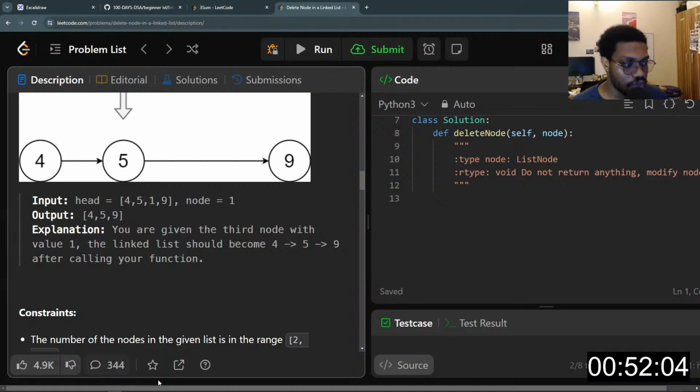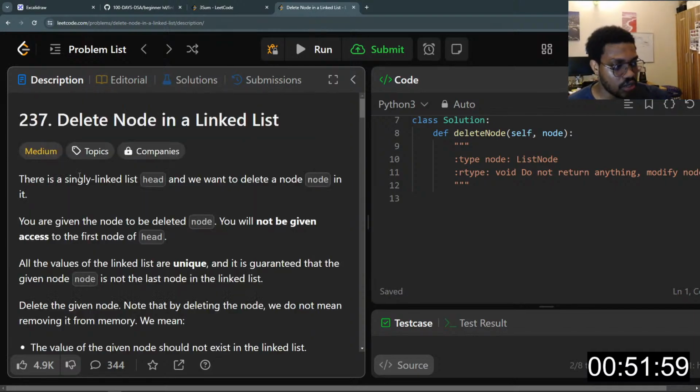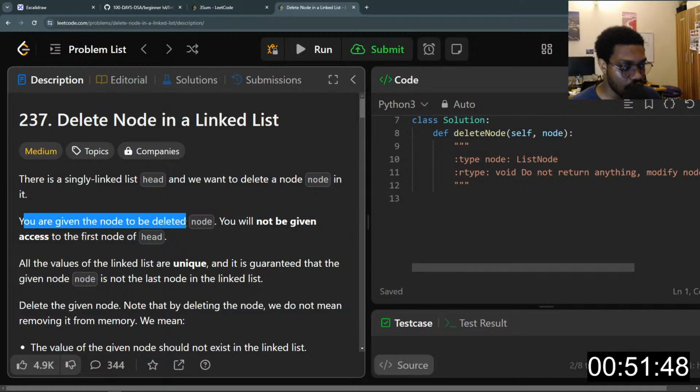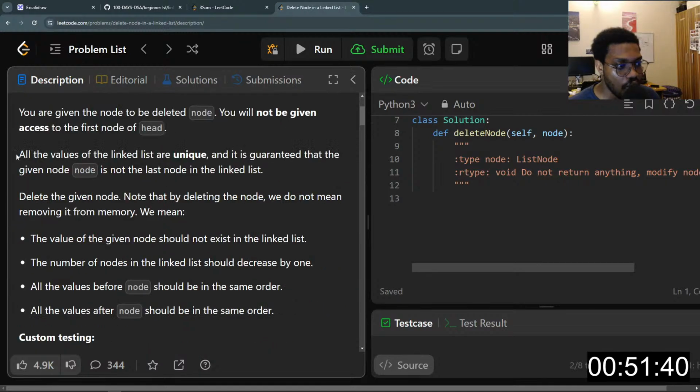So let's read the question again. The question says delete a node in a linked list. There is a singly linked list head, and we want to delete a node in it. You are given the node to be deleted, which is this node. You will not be given access to the first node of the head. All the values in the linked list are unique, and it is guaranteed that the given node is not the last node in the linked list.